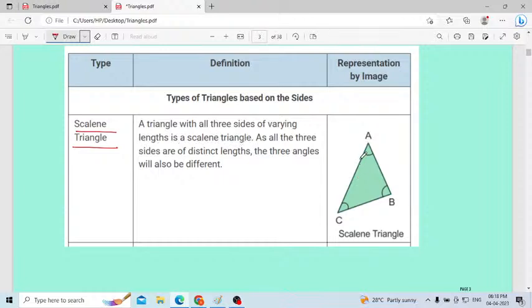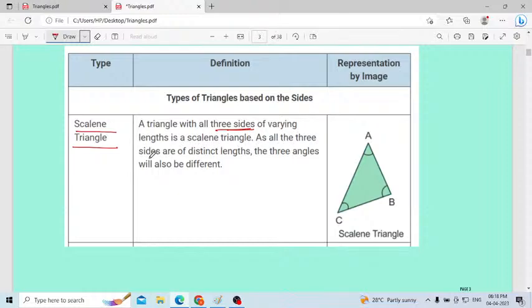Scalene triangle means, already I told, the triangle contains 3 sides. All the 3 sides, they are not the same. The length of all the 3 sides, they are not the same. Maybe 4, 5, 6, consider any numbers. The length of the triangle in all the 3 sides will be different. Different means not equal. A triangle with all the 3 sides of varying length is a scalene triangle. That is the definition of a scalene triangle.